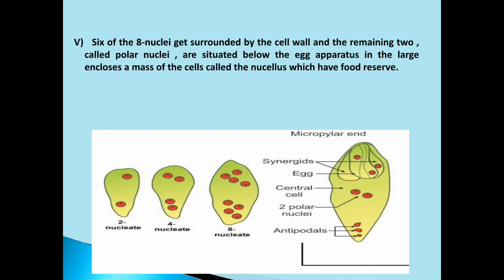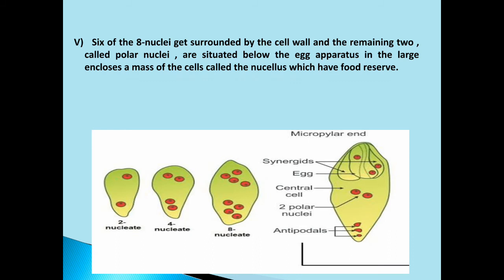Okay, so 6 of the 8 nuclei get surrounded by the cell wall. Once a nucleus gets surrounded by the cell wall, it becomes one cell. Likewise, 6 cells are developed here, and 2 nuclei remain at the center, in the central cell.